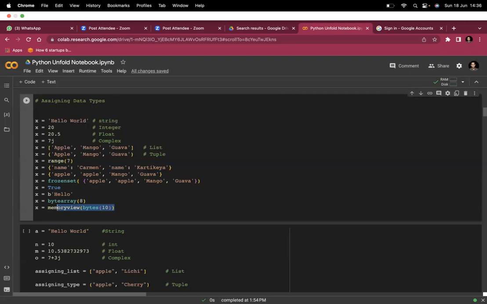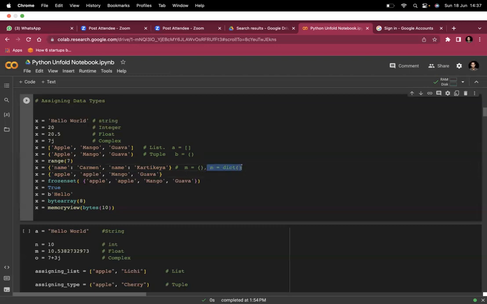In the same way, if you want to create an empty list, you just assign it to a variable, A equal to this empty list, and it is done. When you want to create an empty tuple, you define it to a variable B equal to empty tuple, and it is done. When you have to define an empty dictionary, you say M equal to this empty dictionary, and it is done. Or you can define dictionaries like this. This is a wrong way of defining a dictionary in Python, but how you can define it in a correct way. This will work, but according to programming convention, this is wrong. You can say something like dict.